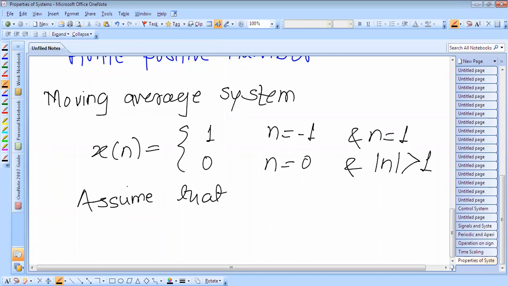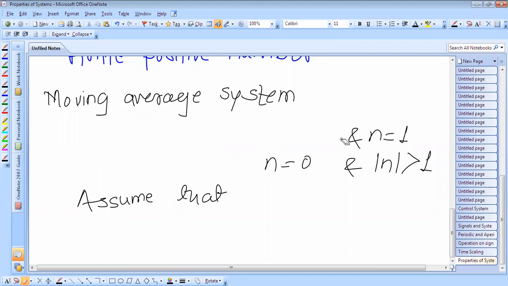The moving average systems. Some students have joined now. So we'll consider another system, that is a moving average system.